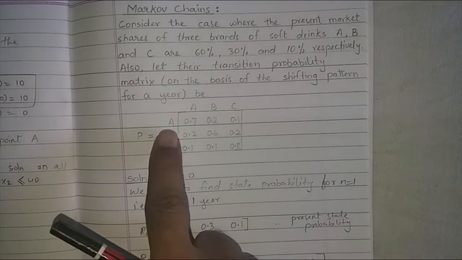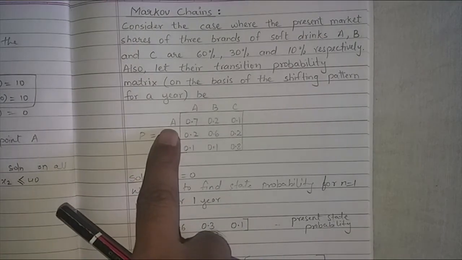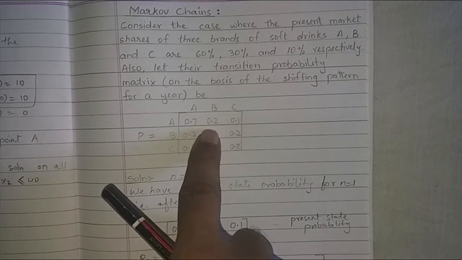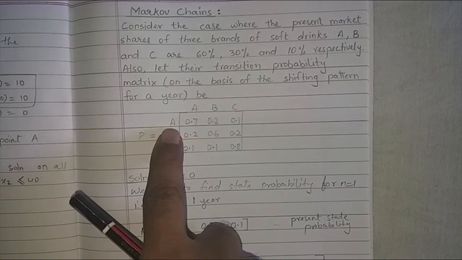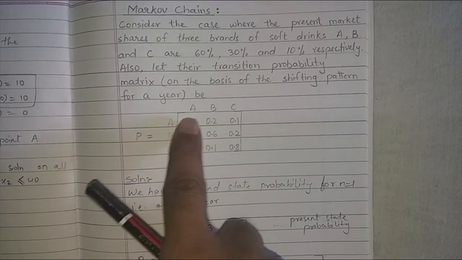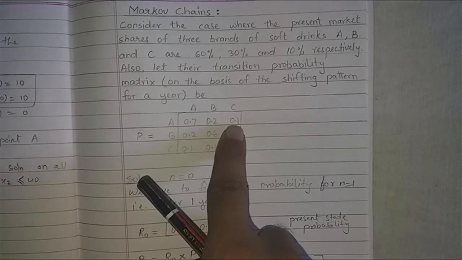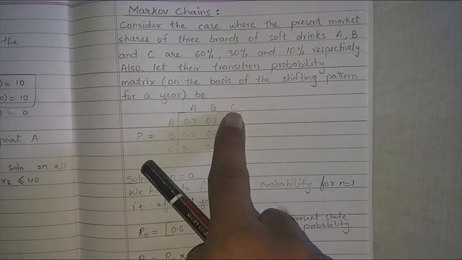Secondly, the probability of a person using brand A moving to brand B is 0.2, and there is a probability of 0.1 or 10% that he is going to move to brand C.